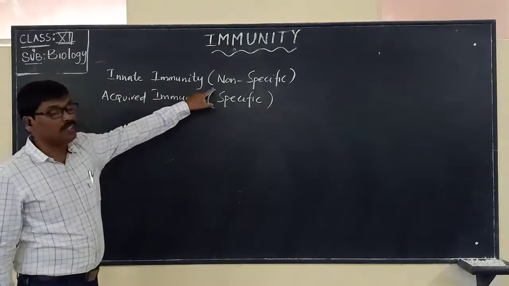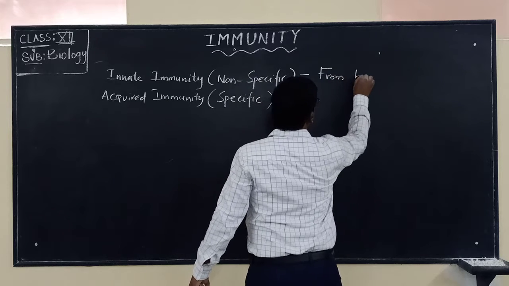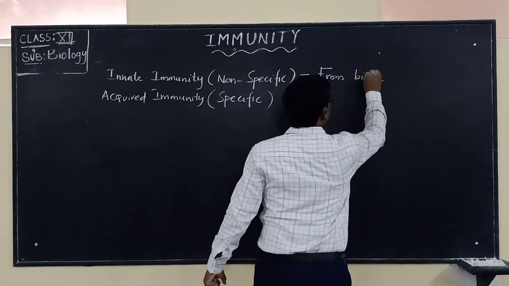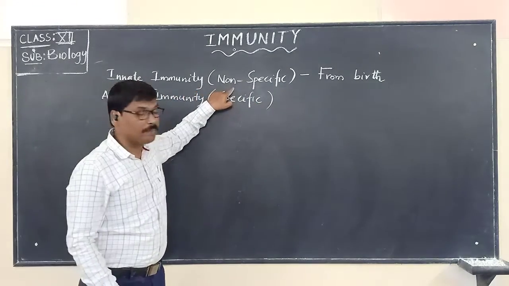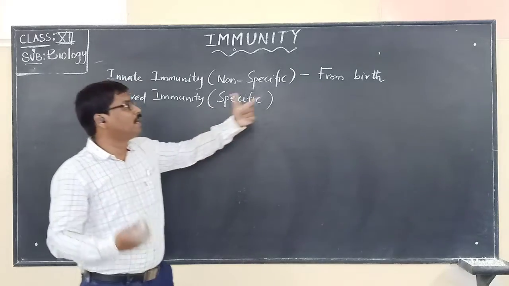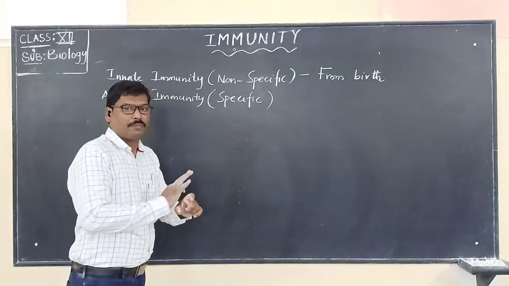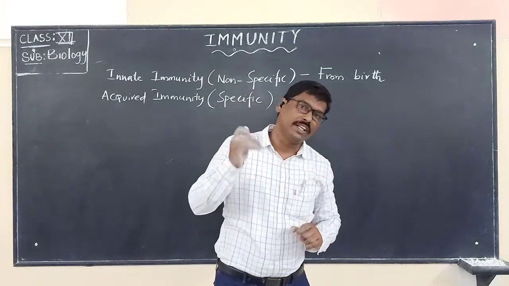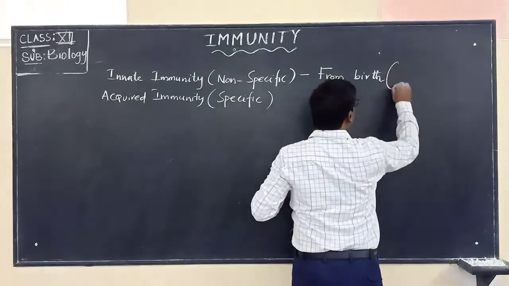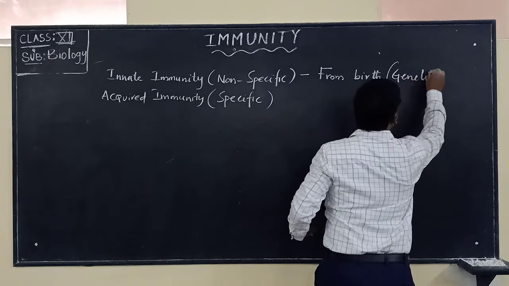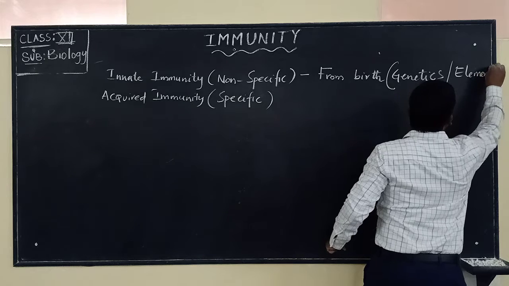Now here, innate immunity is from birth. It is present in an individual from birth. Please remember this. This innate immunity, which is non-specific, is present from the birth of the child, and from birth only it helps in protecting the body from various disease causing microbes and also the toxic substances. So that's why we call it from birth. And this is maybe because of what? The genetics, or otherwise different types of elements that are there in the body.